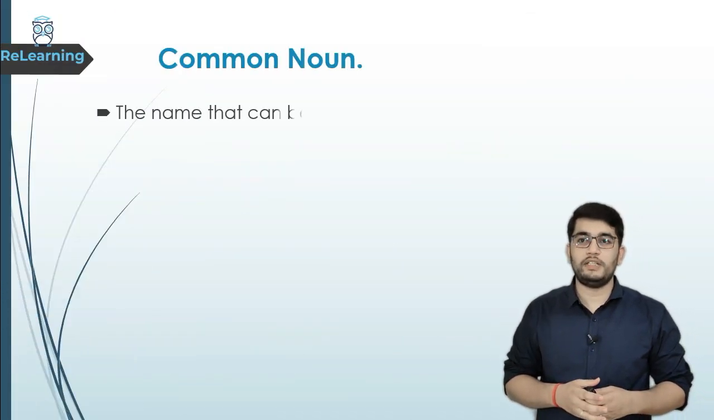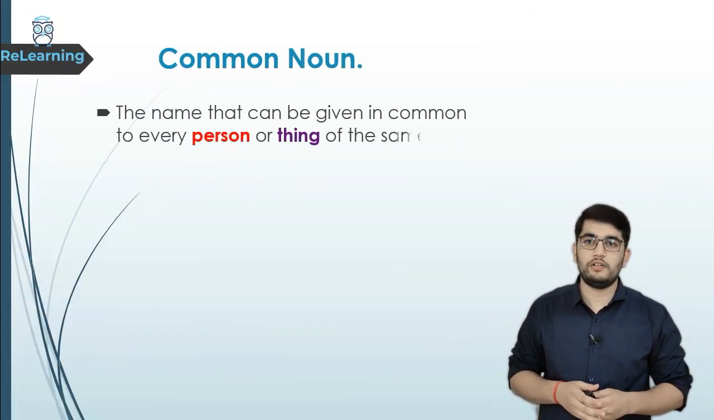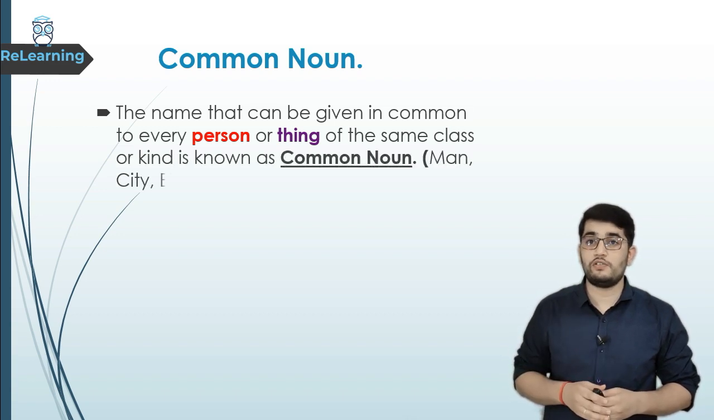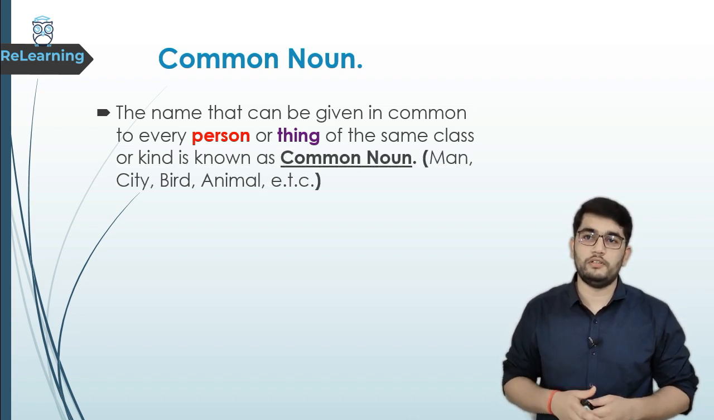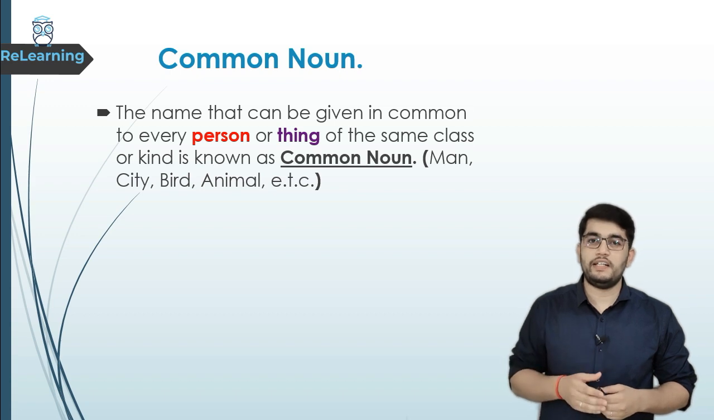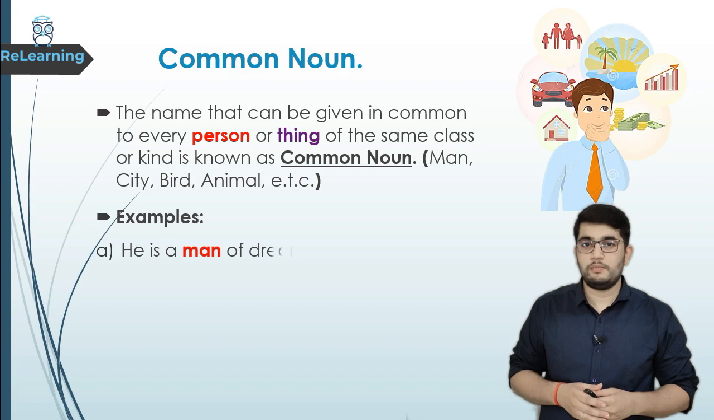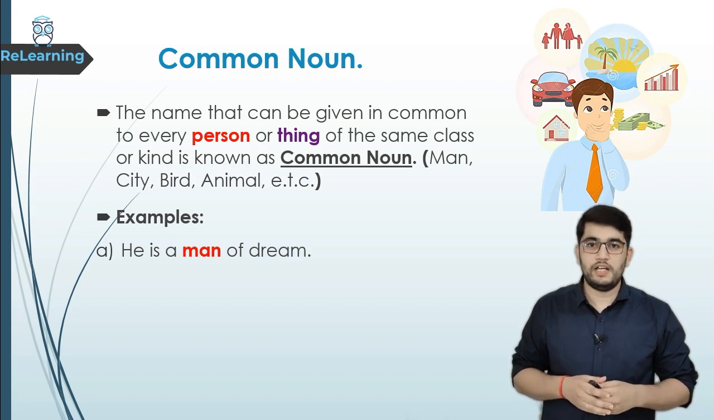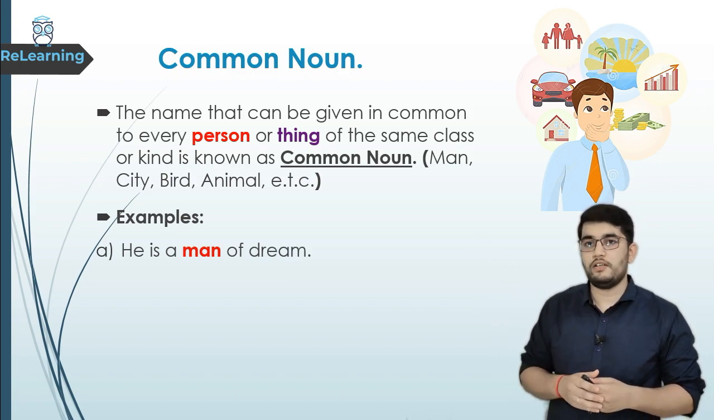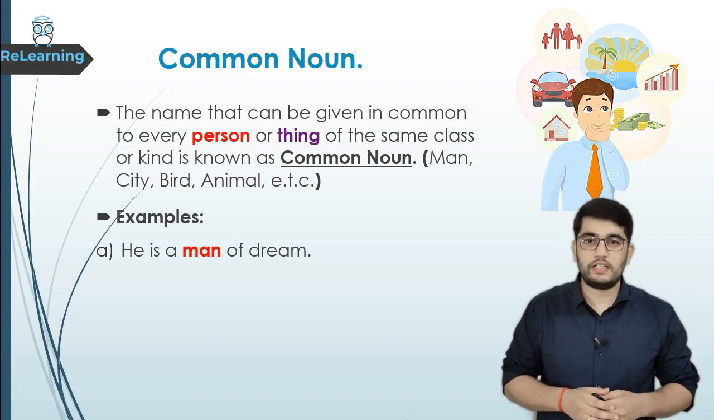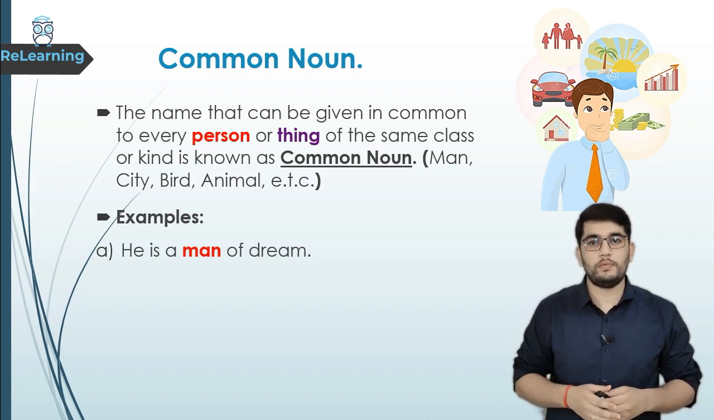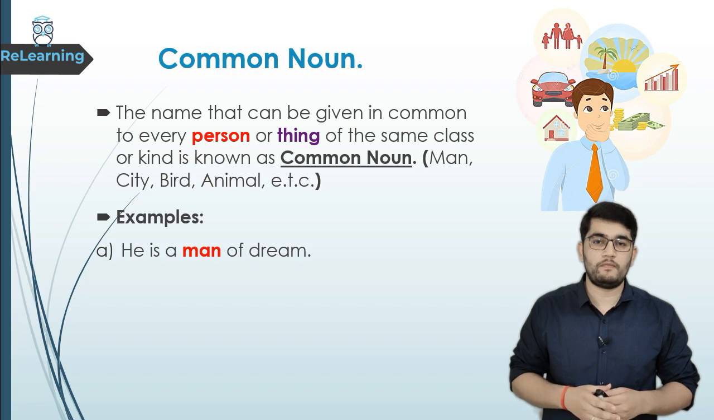The name that can be given in common to every person or thing of the same class or kind is known as a common noun. Like man, city, bird, animal. So now let's see some examples. The first one here is, he is a man of dream. In this sentence, man is a common noun for a person.